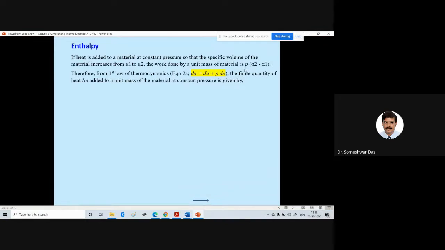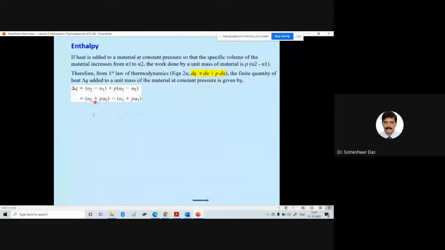So therefore, from the first law of thermodynamics, which we discussed in the last lecture, equation 2a, dq is equal to du plus p d alpha, where dq is the heat added, du is the change in internal energy, p d alpha is the pressure times the change in volume. Therefore, the finite quantity of heat delta Q added to a unit mass of the material at a constant pressure is given by delta Q is equal to U2 minus U1, the change in internal energy, plus P times (alpha 2 minus alpha 1), the change in specific volume, which can be rewritten as (U2 plus P alpha 2) minus (U1 plus P alpha 1).